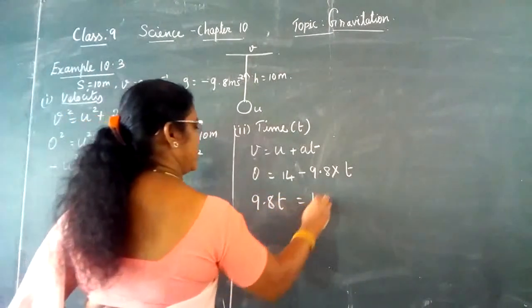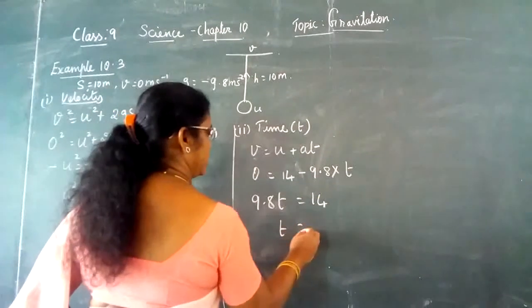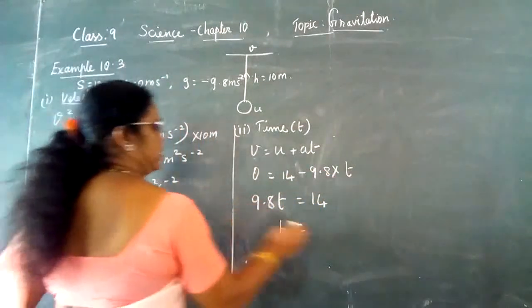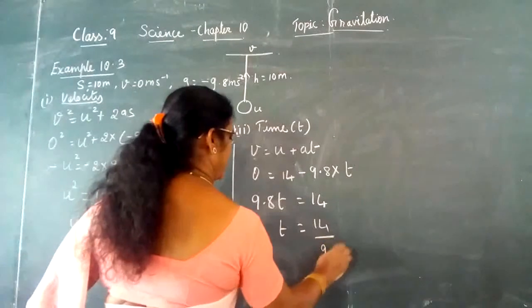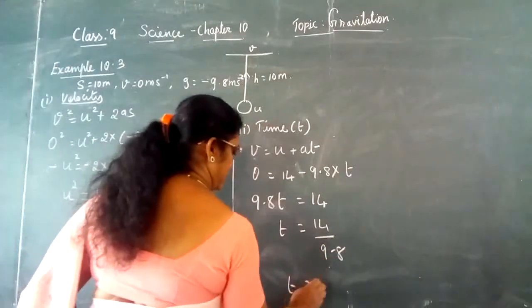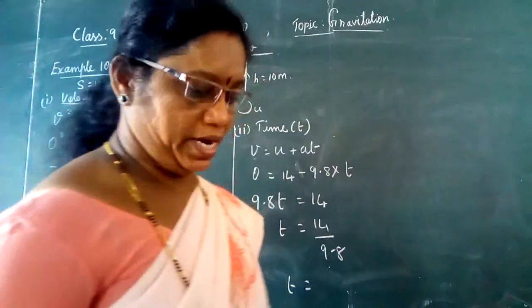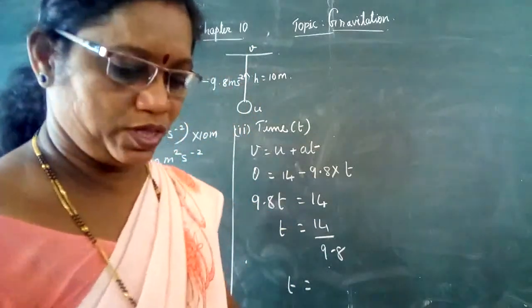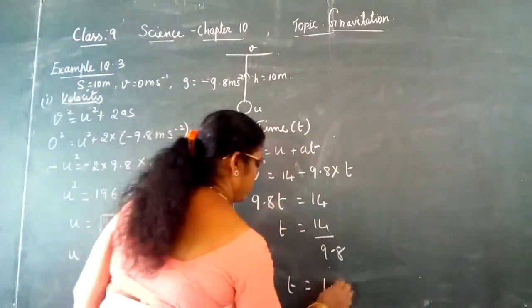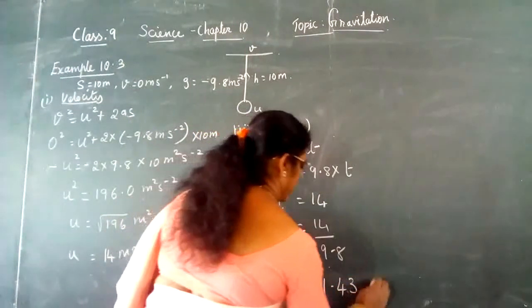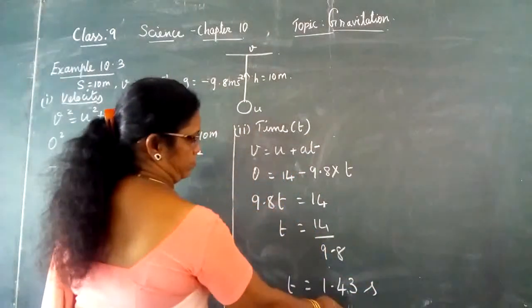So 9.8 t is equal to 14, or t is equal to 14 divided by 9.8. Hence the value of t, when you divide this, you will get it as 1.43 seconds. 1.43 seconds, unit of time.